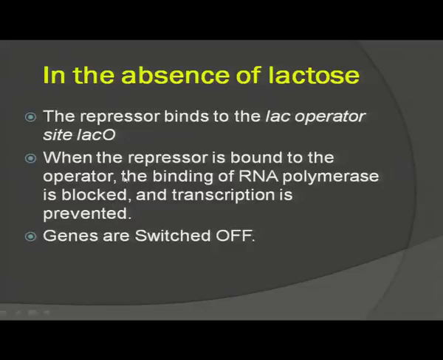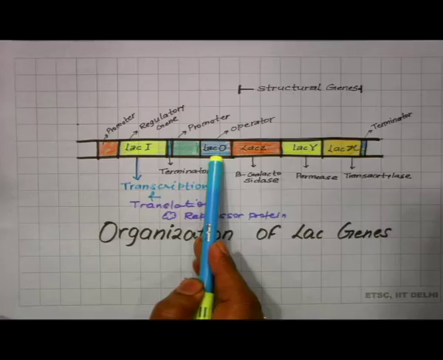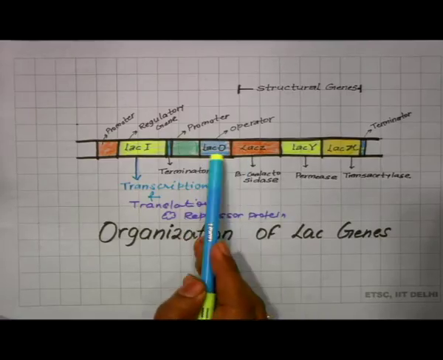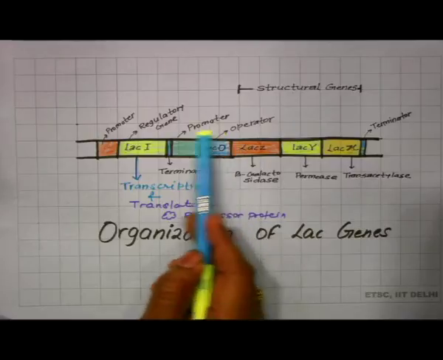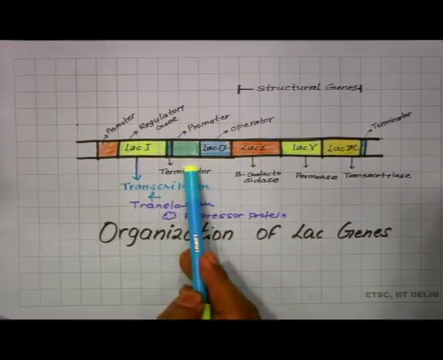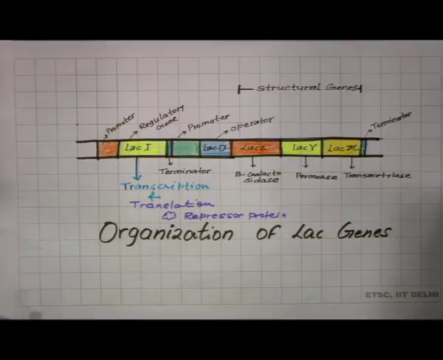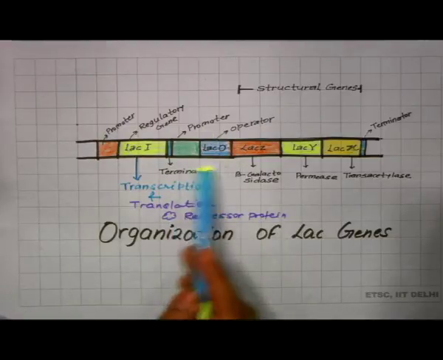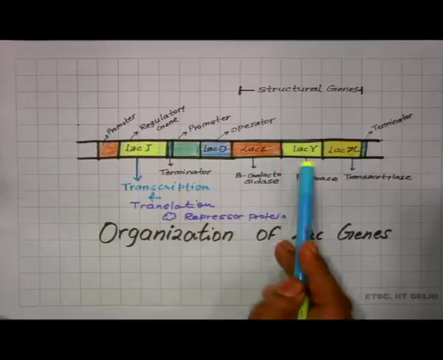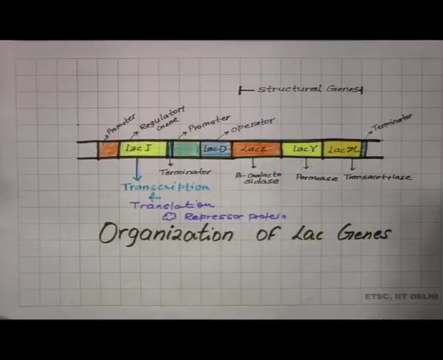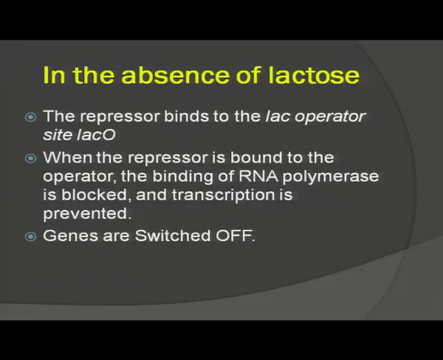As you can see, the operator is just downstream to the promoter. So, if the repressor is binding over the operator, the RNA polymerase cannot bind over the promoter, and without the binding of RNA polymerase, transcription cannot occur. So, if lactose is not there in the media, the gene will not be expressed.